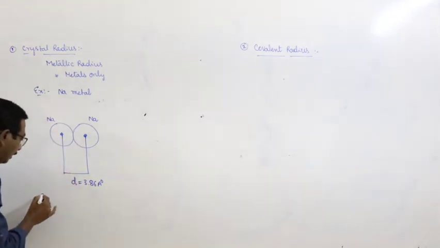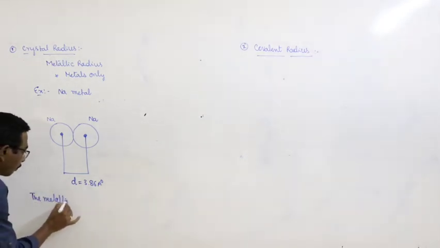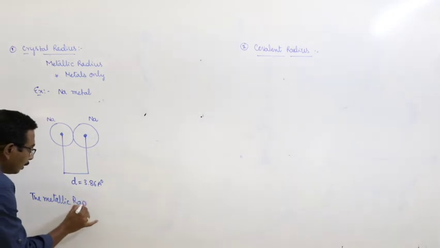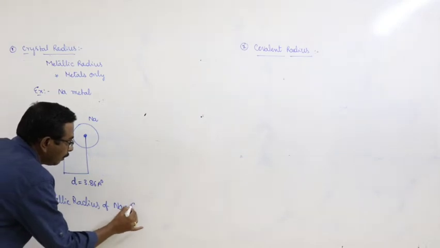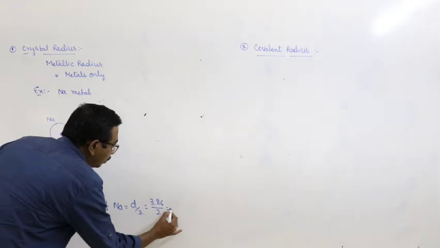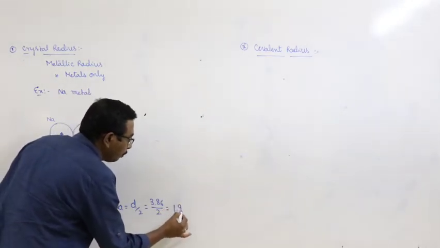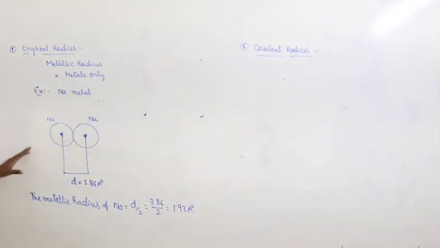From this we can write the metallic radius of sodium is equal to D by 2, that is equal to 3.86 by 2, that is equal to 1.93 angstrom units. This is the example for the crystal radius or metallic radius.